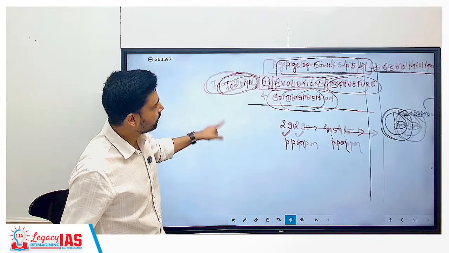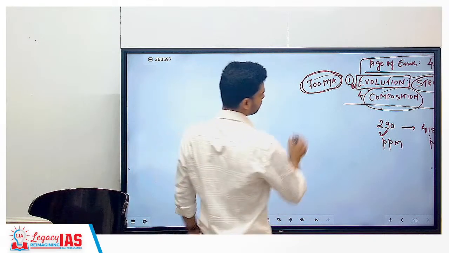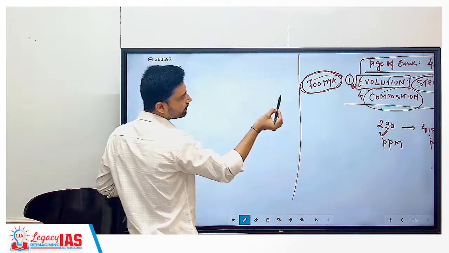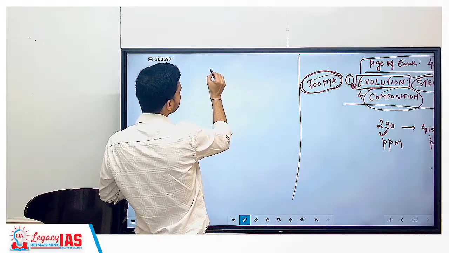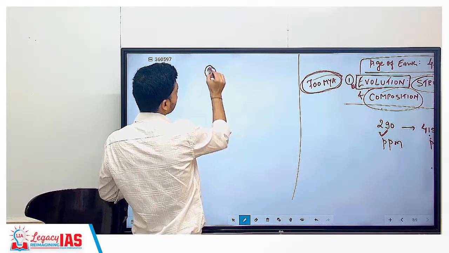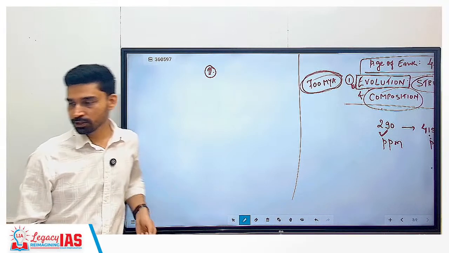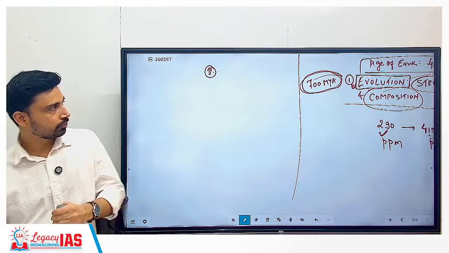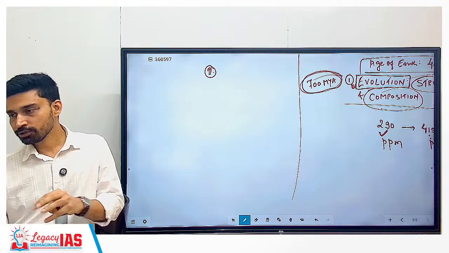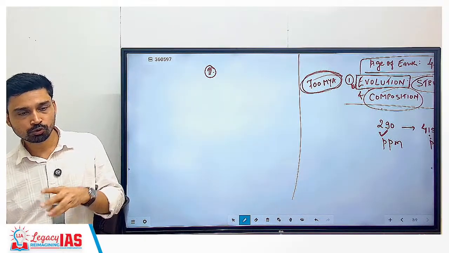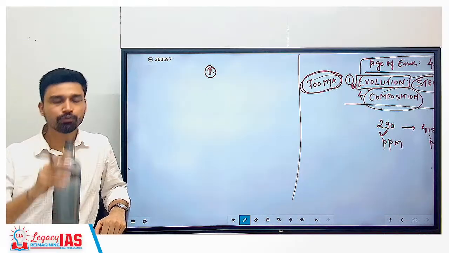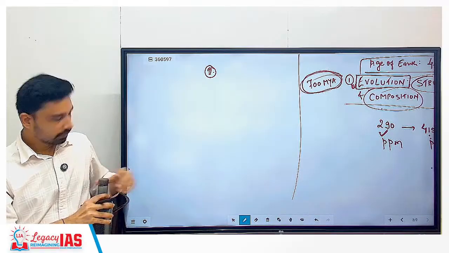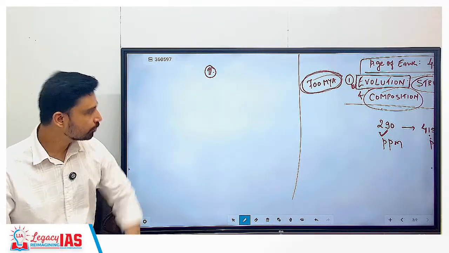So we'll talk about present composition, and I think all of you know which gas is found in the highest concentration in our atmosphere. Nitrogen, right? Then we have oxygen second. So nitrogen and oxygen are the two major gases. That also can change in future. So: evolution, structure, composition of atmosphere.